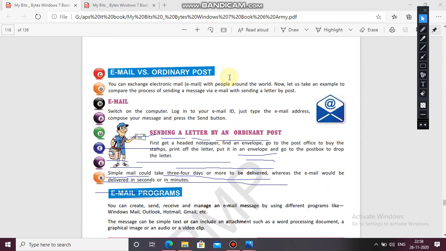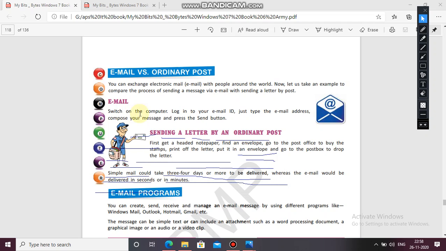Now, email versus ordinary post. If you compare email and ordinary post, what is the difference? You can exchange electronic mail with people around the world at the same time. Let us take an example to compare the process of sending a message via email with sending a letter by post.